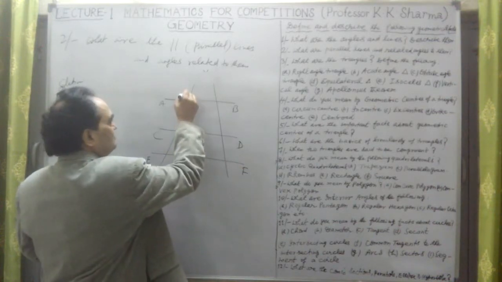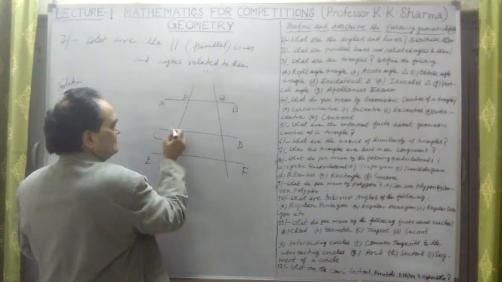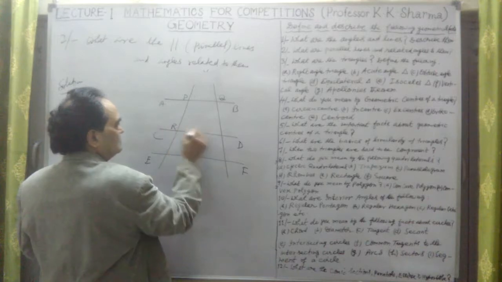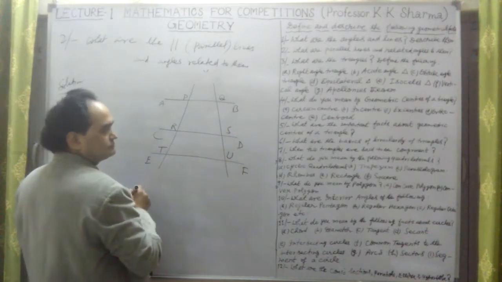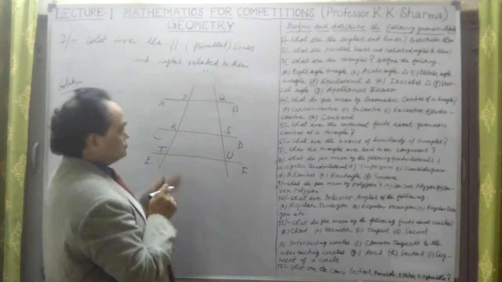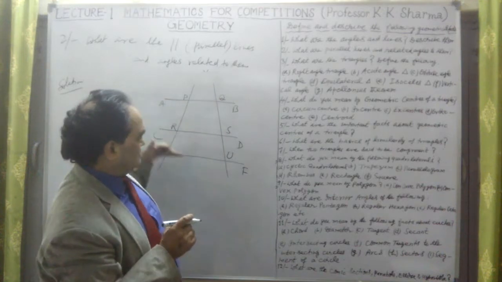Roughly, this is point P, point Q, this is R, and this is point S, T, and this is point U. Now these are the two transversal lines, and these are the parallel lines AB, CD, and EF.